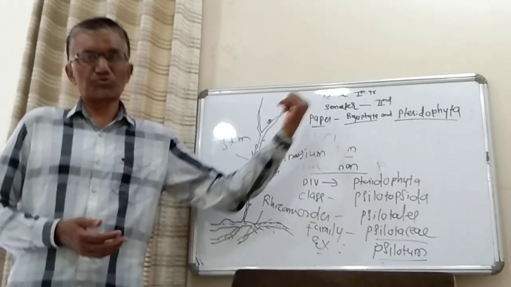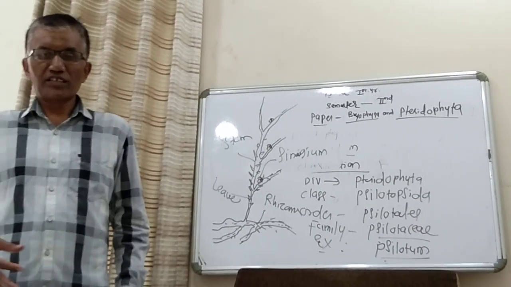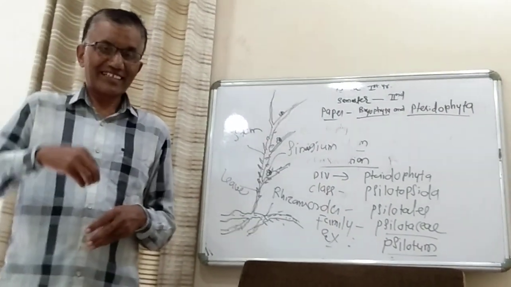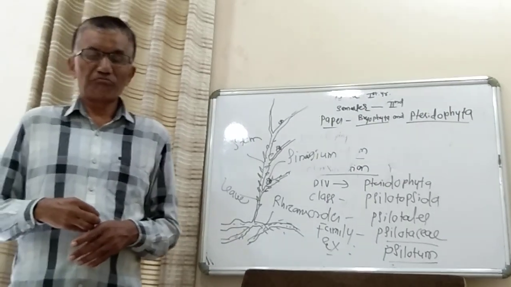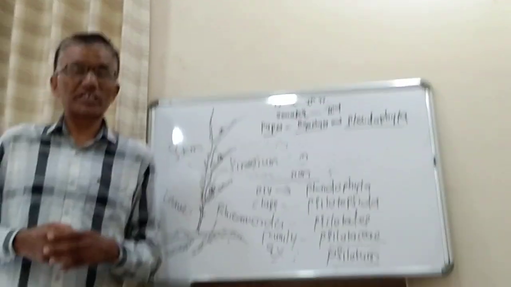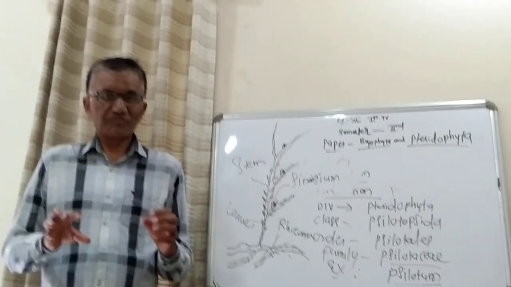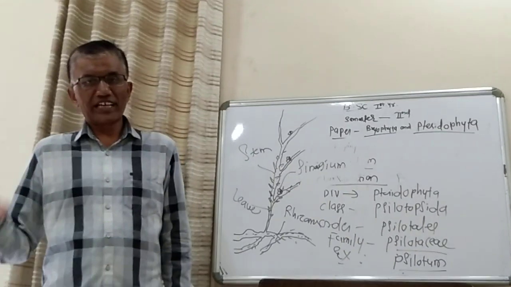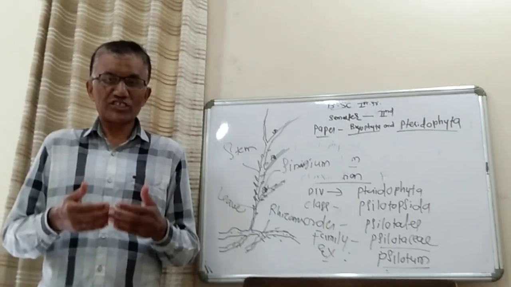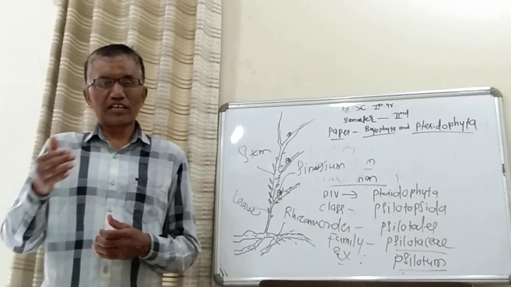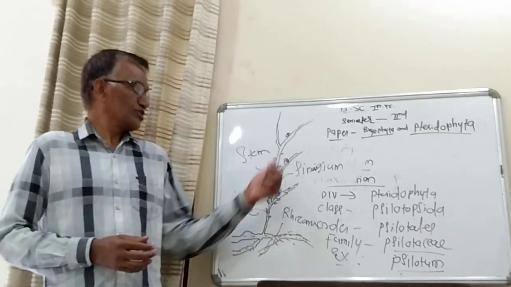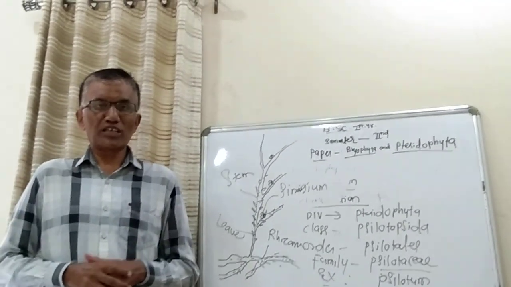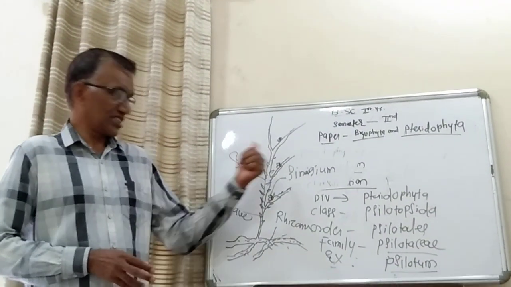Now separately you have to write down: this is the sporophytic plant, the sporophytic phase, then the gametophytic phase. In the gametophytic phase, you have to draw the figure of the gametophytic plant, and show how the male and female reproductive bodies, that is antheridium and archegonium, form, how the antherozoids and egg are formed, then their fusion or fertilization, the zygote after fertilization, and from that zygote how the sporophytic plant develops in case of Psilotum. This must be explained while explaining the life cycle of Psilotum.